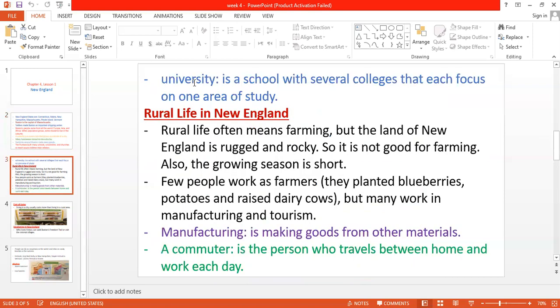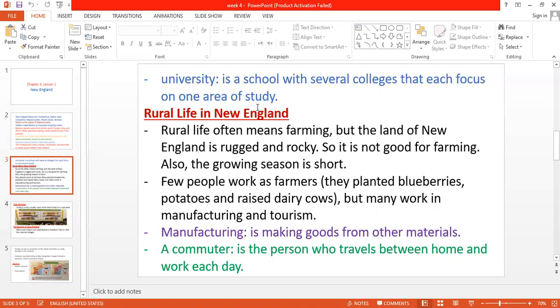And here, guys, we have a new term, which is university. What is the meaning of university? University is a kind of school. It's a school with several colleges that each focus on one area of study. For example, College of Medicine, College of Engineering, College of Education, College of Commerce. Okay, so several colleges, each college focusing on one study. Okay, a study of medicine, study of engineering, study of education, study of art, study of commerce, and so on.